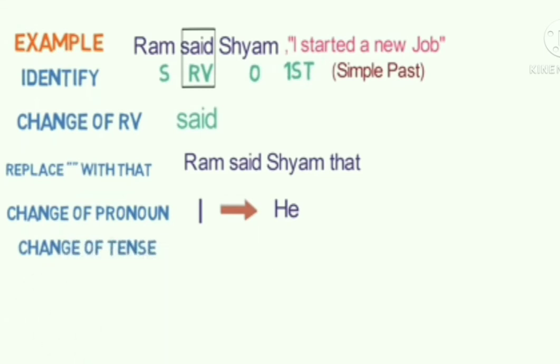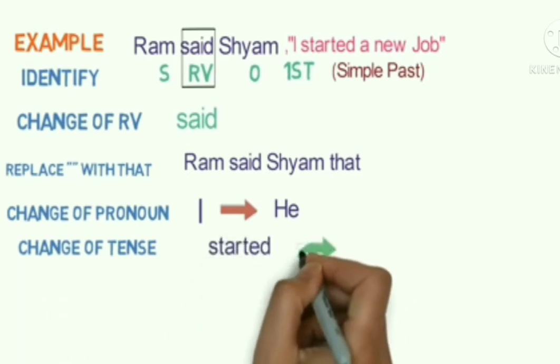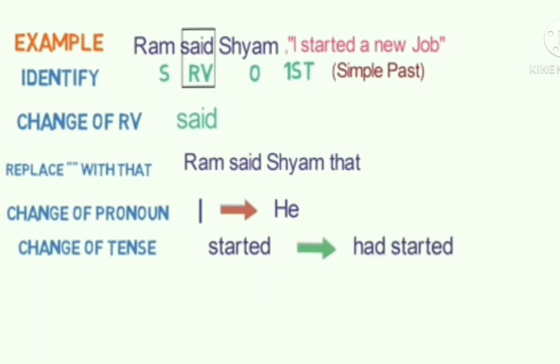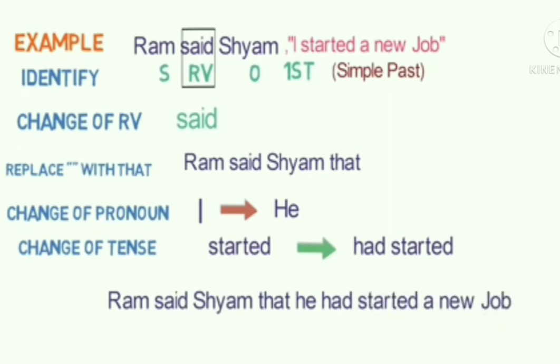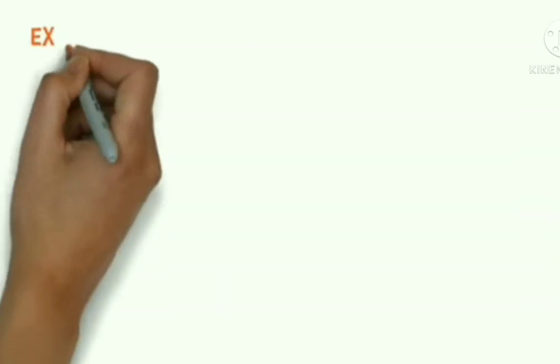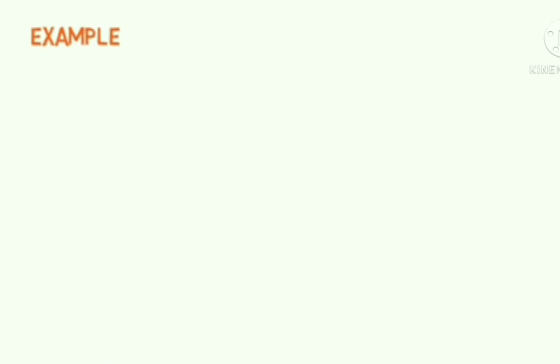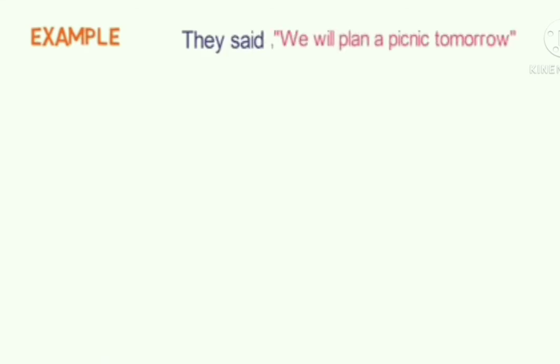Now the next step is to change the tense. Here the sentence is in simple past, so it will change to past perfect tense. So started will be converted to had started. And the sixth step won't be used here as there are no words indicating time in the reported speech. So the final sentence of indirect speech is Ram said to Shyam that he had started a new job. Moving to next example, they said we will plan a picnic tomorrow.